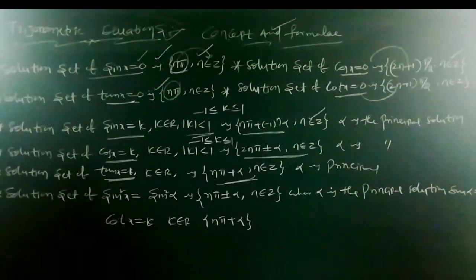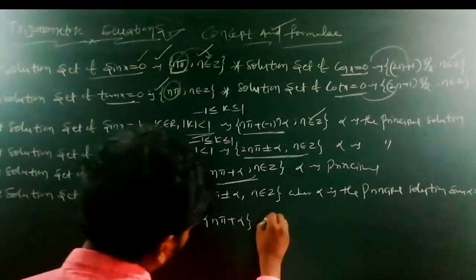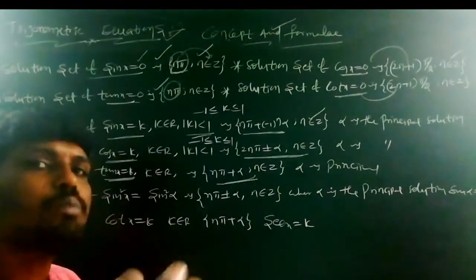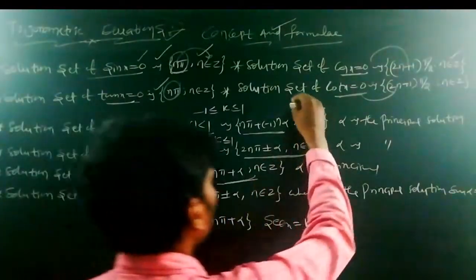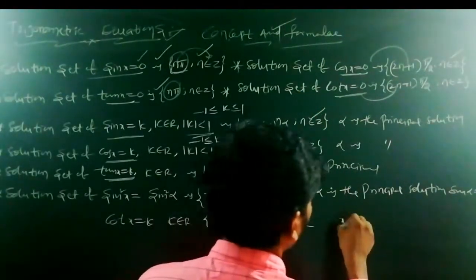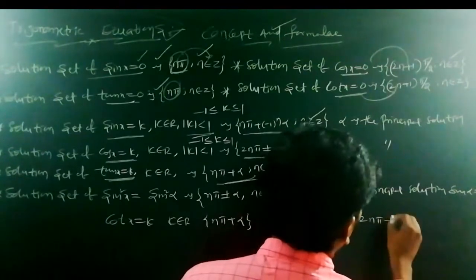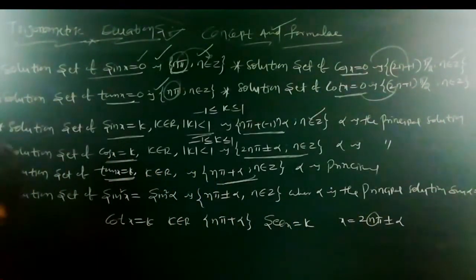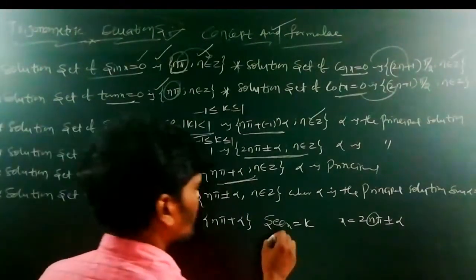Similarly, secant x is equal to k. What is the general solution of secant x is equal to k? What is the reciprocal of secant? Cos. The general solution of secant is the same as that of cos: x is equal to 2n pi plus or minus alpha. Here n belongs to integer. Alpha is the principal solution.